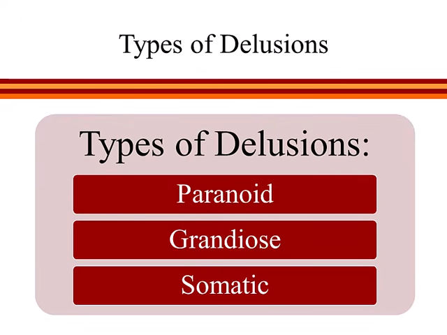Grandiose delusions involve the false belief that one holds special power, unique knowledge, or is extremely important. Again, this goes beyond simply being arrogant. Someone with a grandiose delusion believes something obviously untrue, such as that they are very famous when they're not, or that they can wield special supernatural powers. A final category is somatic delusions, which involve believing that something highly abnormal is happening with your body, such as that you are infested with insects.